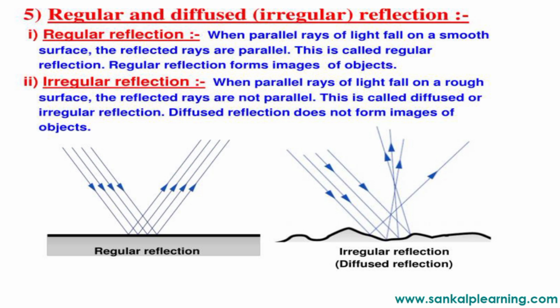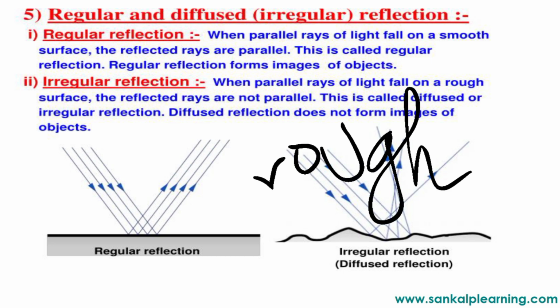And here you see the surface. The surface is not smooth, it is irregular. So when light falls on such surfaces, the reflected rays of light will not be parallel, they are also diffused. They spread in all directions. So it occurs on an irregular surface. It does not occur on a smooth surface, it occurs on a rough surface. So diffused reflection happens on a rough surface, regular reflection happens on a smooth surface.